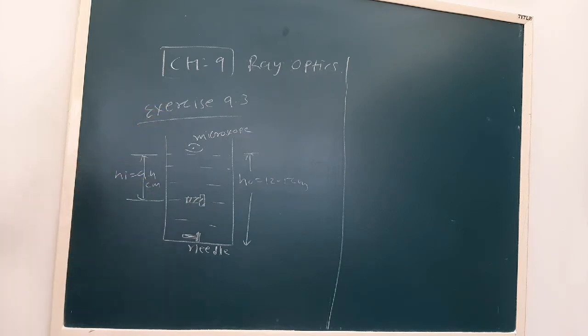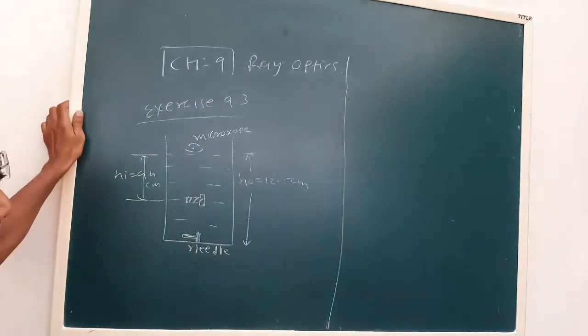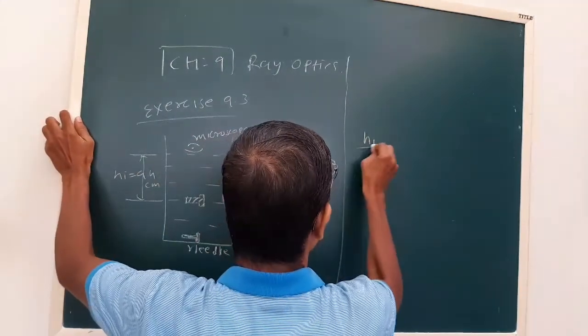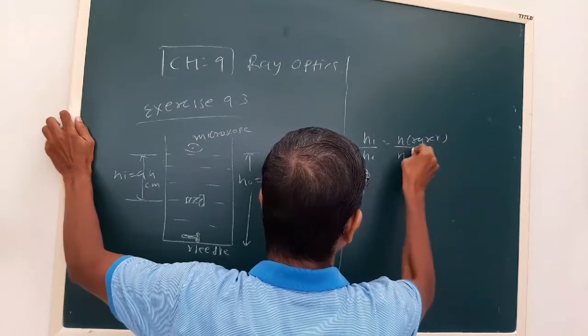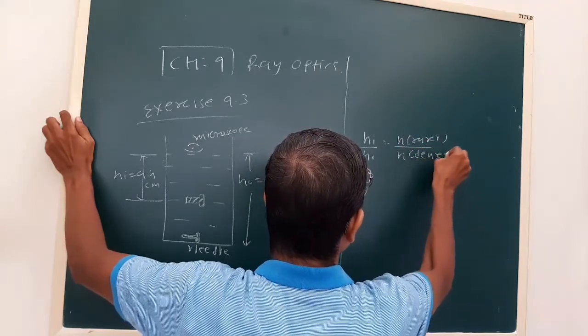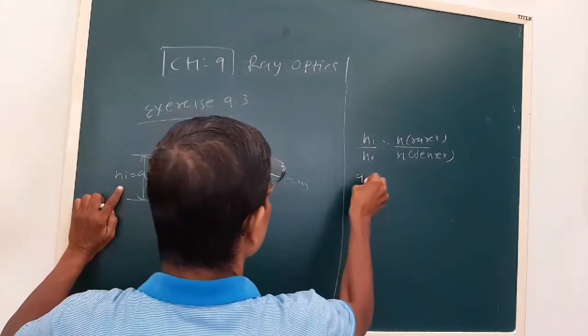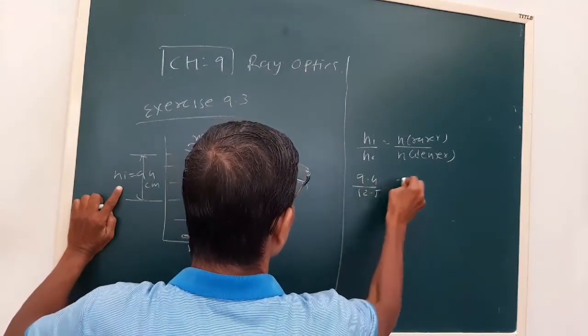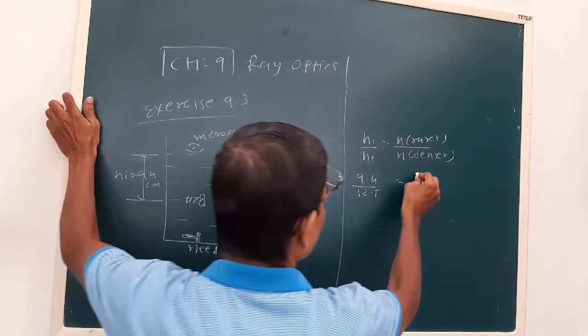Our microscope, that is the observer, is in a rarer medium. So we use the formula HI upon HO is N rarer upon N denser. Now HI is 9.4, HO is 12.5. The observer, that is the microscope, is in a rarer medium, refractive index is 1.